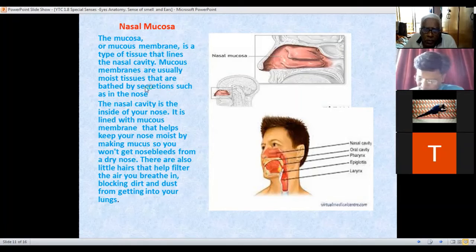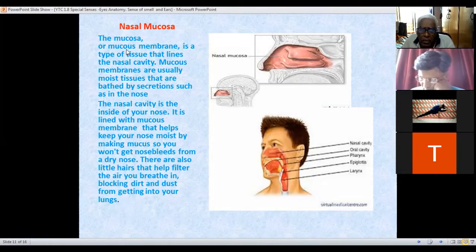Now, mucous membranes are usually moist tissues that are bathed by secretions, such as in the nose. The nasal cavity is the inside of your nose. It is lined with the mucous membrane that helps keep your nose moist by making mucus, so you won't get nosebleeds from a dry nose. There are also little hairs that help filter the air you breathe in, blocking the dirt and dust from getting into your lungs. Okay.